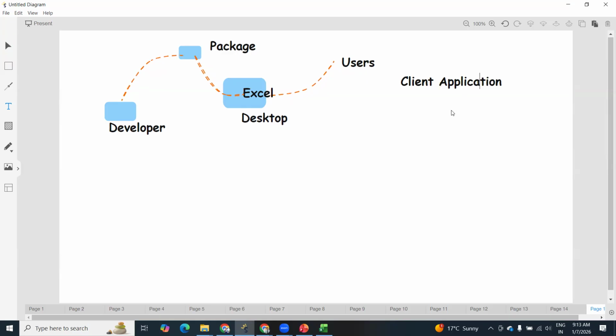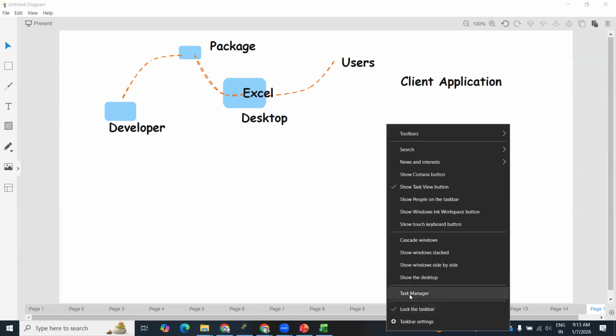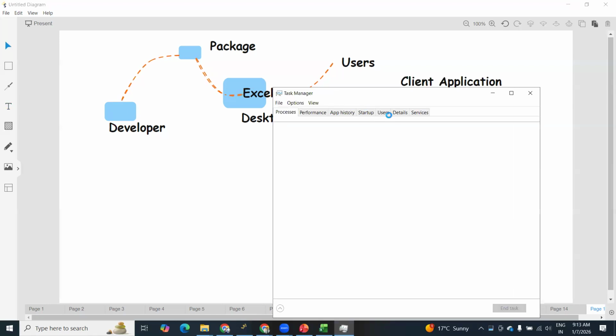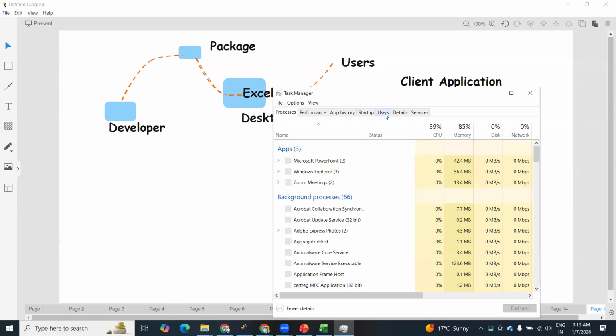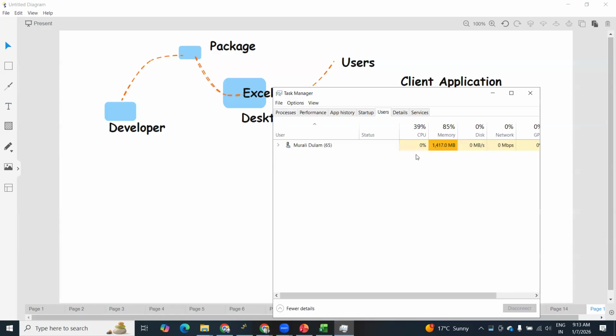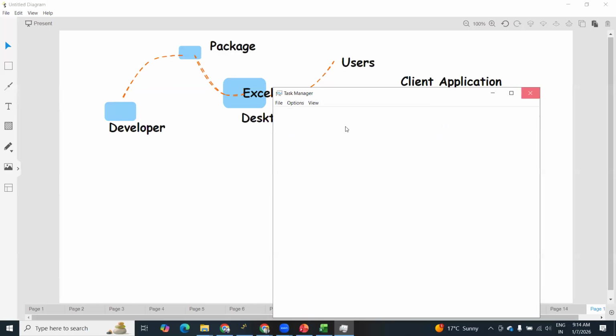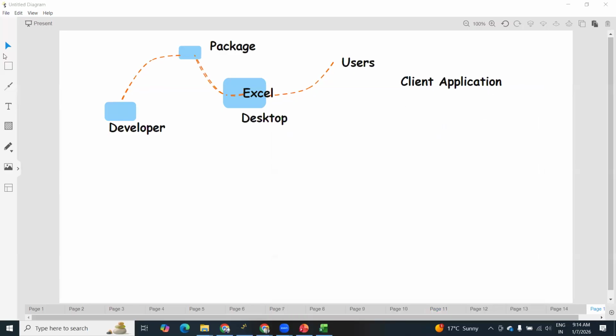Client application. Okay. But here, a few limitations are there. Only a few members can access this application because we don't have much capacity for our desktops, right? Just see, this is our desktop. So here you can see users. Right? Only a few users we can accommodate. Just see. So we onboarded only one user, but you can see these metrics. If you onboard one more user, you may end up with performance issues. Right? So this is a client application we are calling.